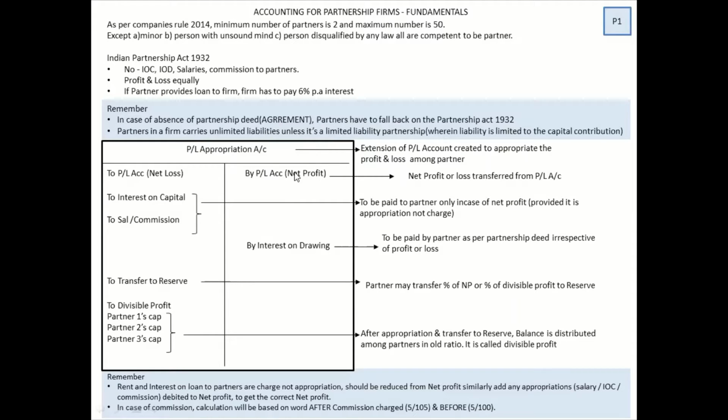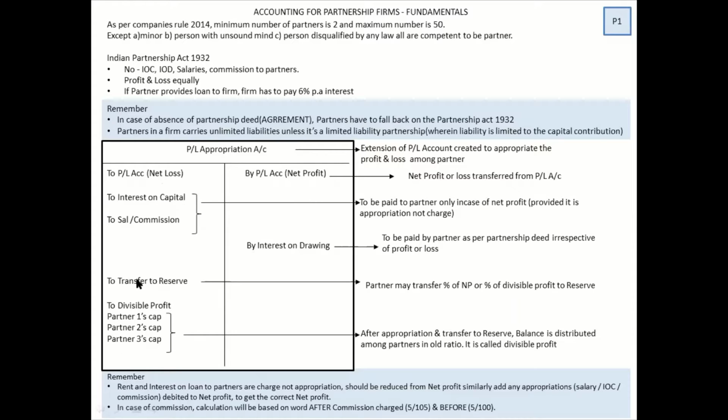So once you post the credit side and the debit side, you might get a difference. That would be your divisible profit. If the credit side is bigger, you get a profit. If the debit side is bigger, you get a loss. Understand this term, divisible profit. That is, after appropriating everything, whatever is left is called the divisible profit. And net profit, net loss, I hope it's clear. It comes directly from the P&L account.